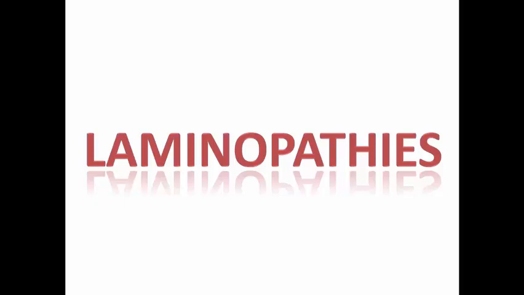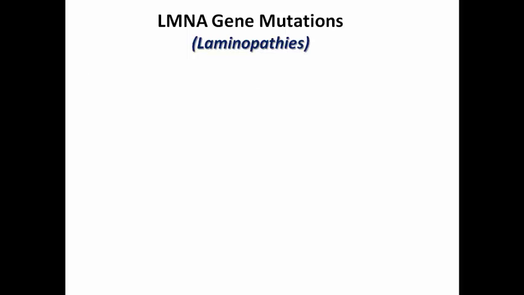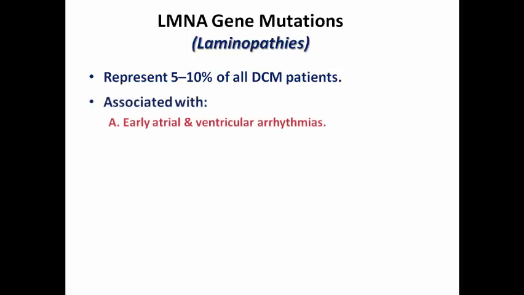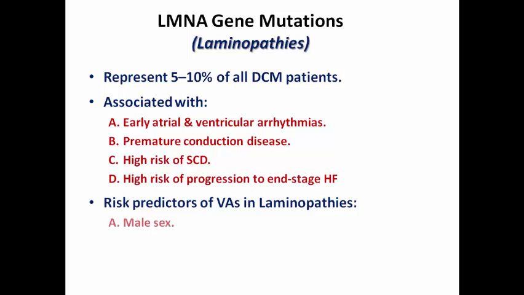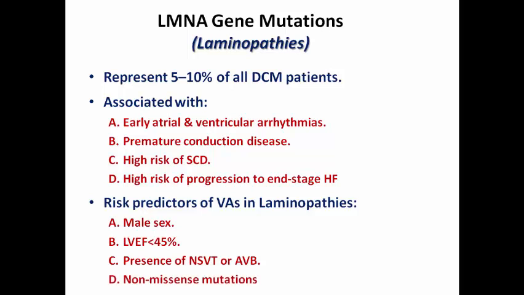Now we are moving to a specific subtype of dilated cardiomyopathy, which is laminopathies. Patients having a lamin gene mutation represent 5 to 10% of the whole group, usually associated with early incidence of atrial and ventricular arrhythmias, premature conduction disease, high risk of sudden cardiac death, and high risk of progression to end-stage heart failure. The risk predictors of ventricular arrhythmias in those patients are male sex, ejection fraction less than 45%, presence of non-sustained VT or AV block in the ECG, and presence of a non-missense mutation on genetic testing.